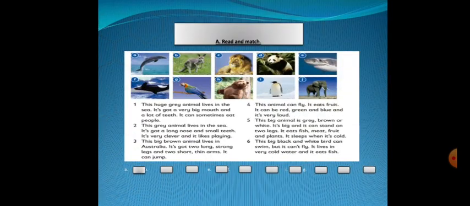Activity A, which is number 1. A, you need to read and match. Okay, read from 1 to 6 and match with the pictures. Or read and write the letters under the text. So this is for A.